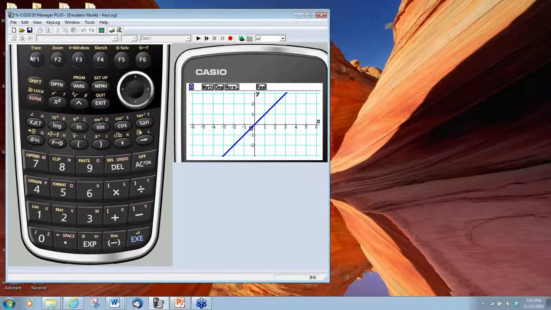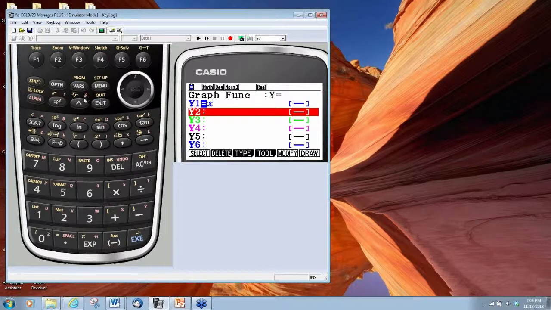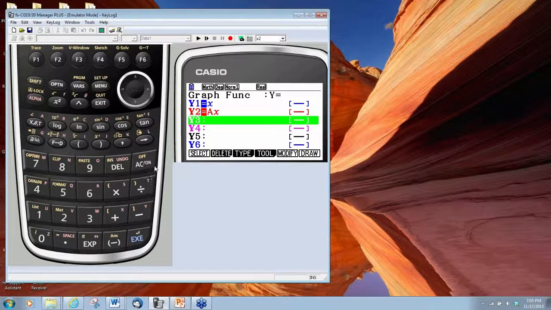So if we press trace here, we could identify some of the values that we have along the line y equals x, so we can cursor over to 1, 1. But right now we're not as interested in tracing as we are in manipulating this equation. So what we want to do at this time is in y2 store the function y equals ax. So we're going to press the alpha key to activate the a, and then the x. Press execute to store it.